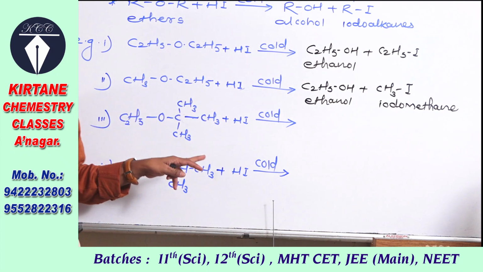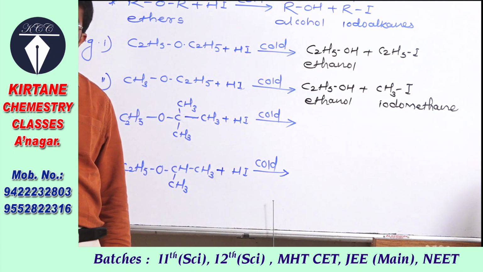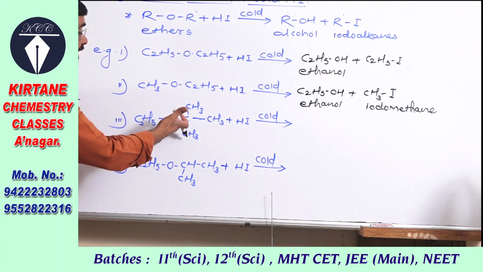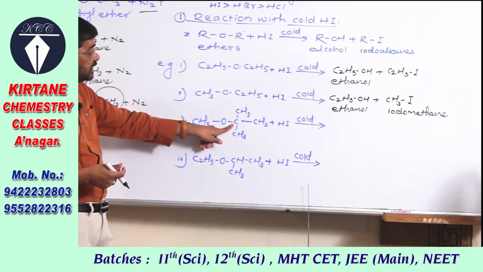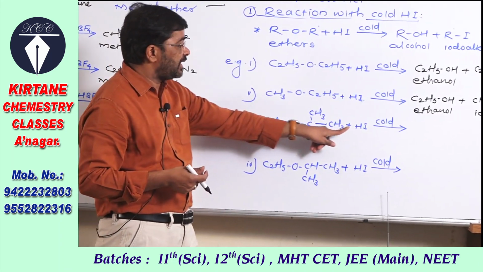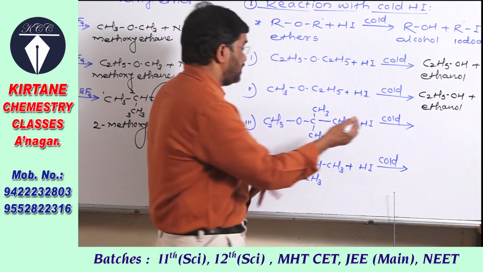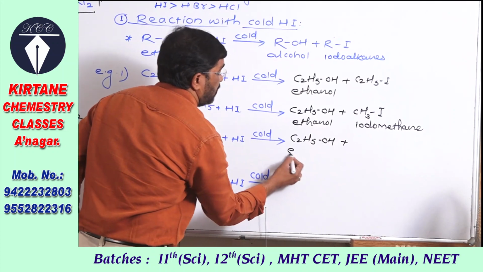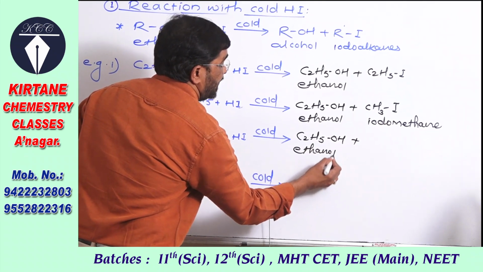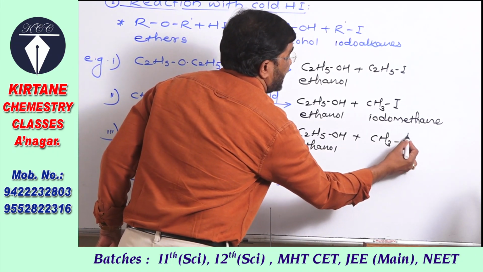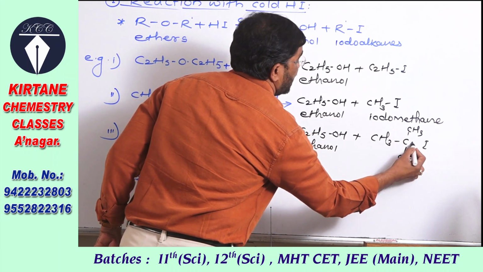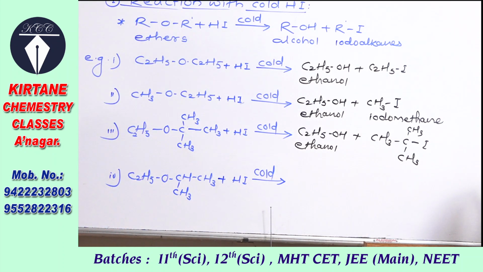Here the inductive effect of that alkyl group is higher and therefore there is formation of a positive charge, and therefore iodide is attached to this carbon. Therefore even though the ethyl group is smaller, it forms alcohol, that is ethanol, and the other compound formed is tertiary butyl iodide, 2-iodo-2-methylpropane.